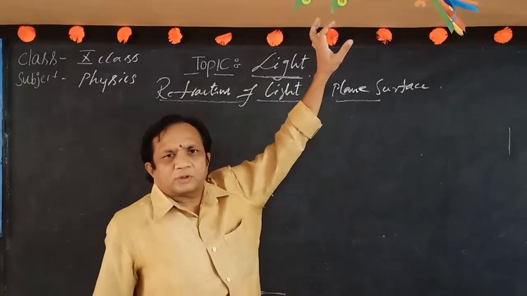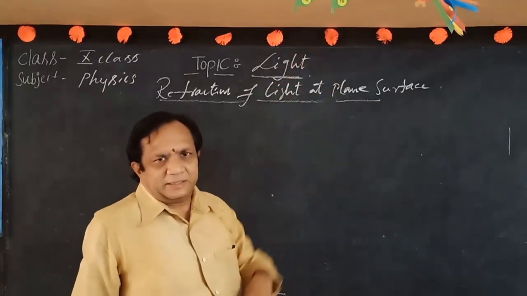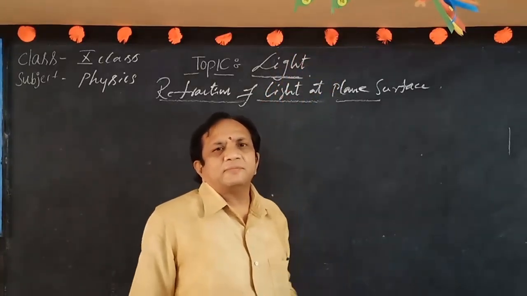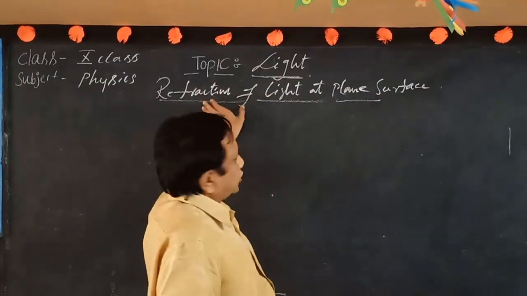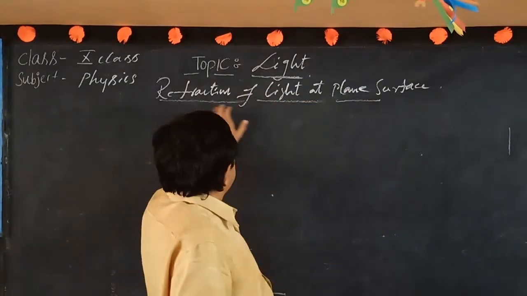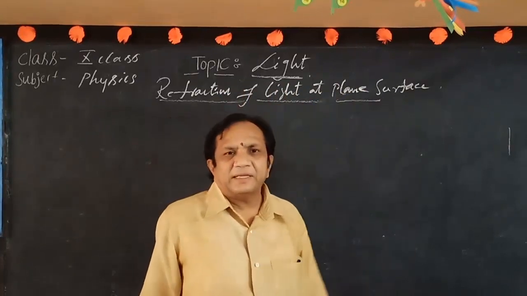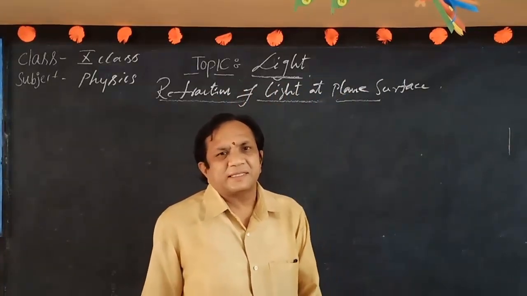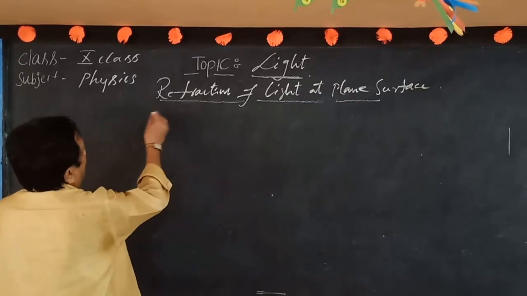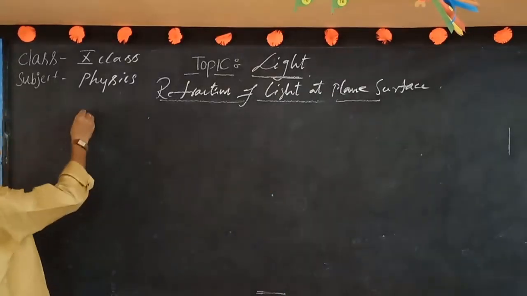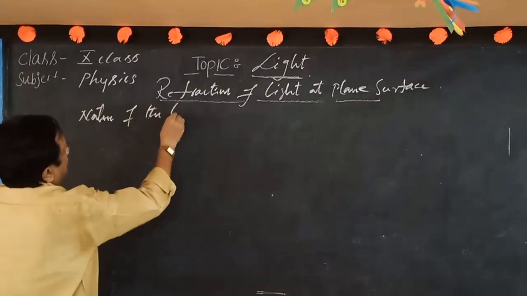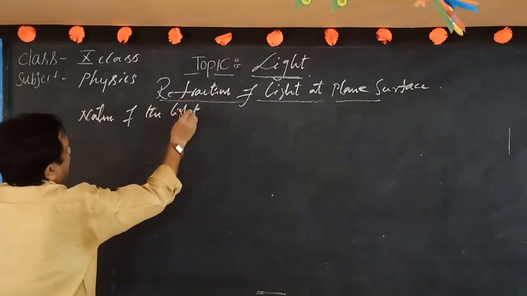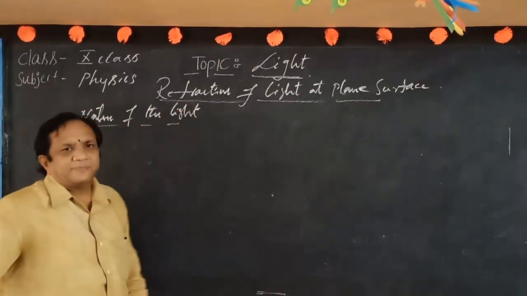Now the topic for both combinations will be light. It is somewhat different between the CBSE and state board syllabuses, but both have a common syllabus, that is refraction of light at a plane surface. Before discussing this, the nature of light we first have to discuss.